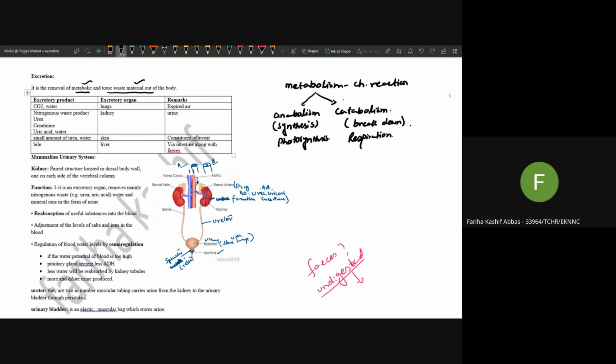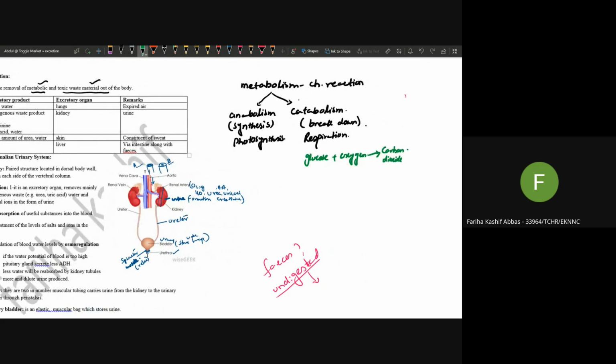So what happens in respiration? In respiration, the glucose, in the presence of oxygen, breaks down and releases what? It releases carbon dioxide plus water. Okay. So what is carbon dioxide in this case?